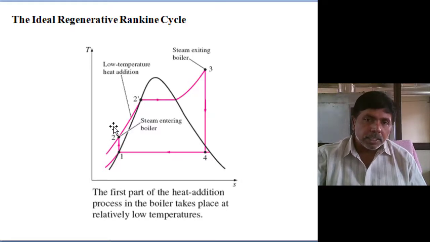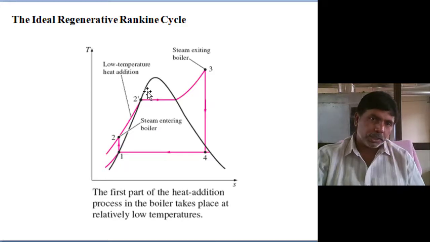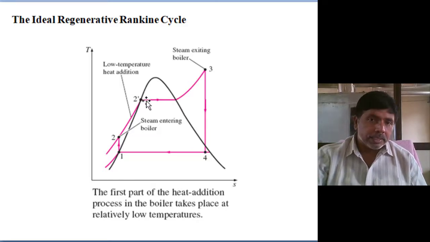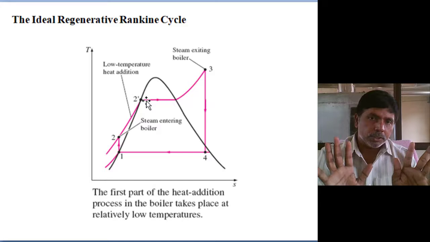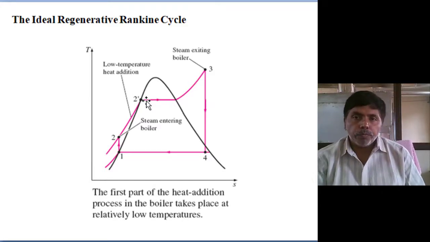Then this sensible heat we are not sending. We reduce the delta T temperature difference, meaning we are reducing the entropy generation. Availability we are increasing by regeneration. Okay, that's the advantage. So efficiency automatically will increase, no doubt at all. But how can we do it?